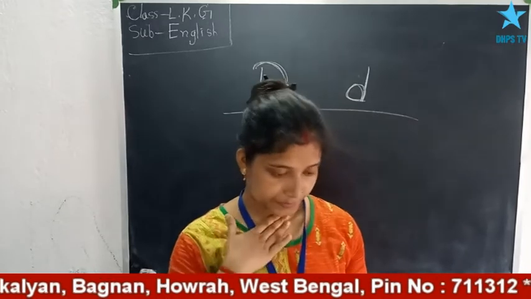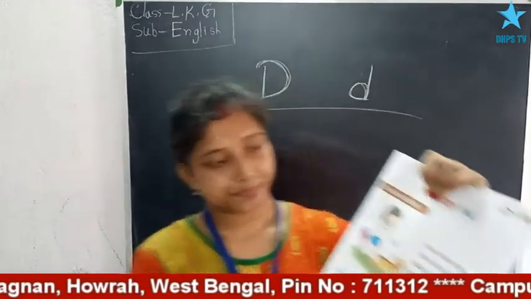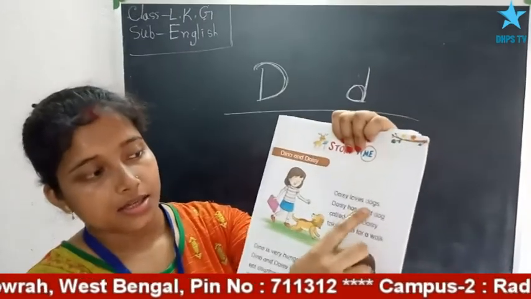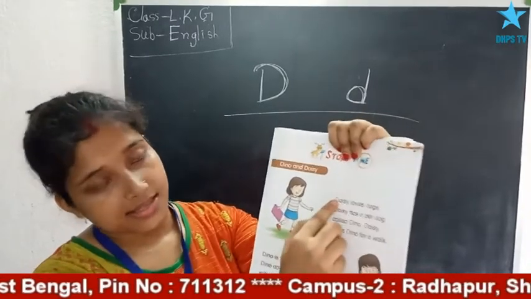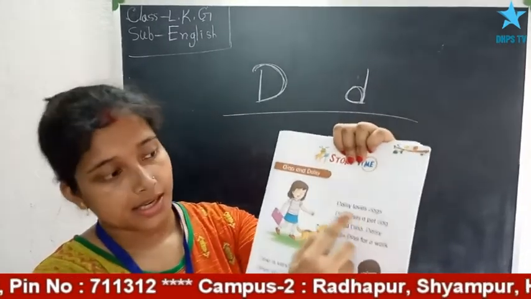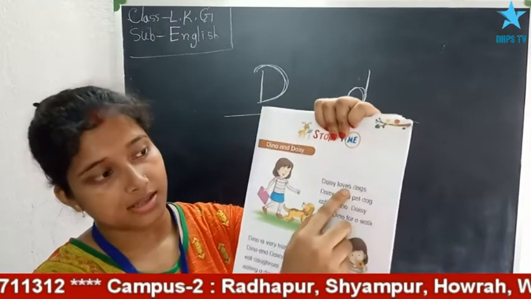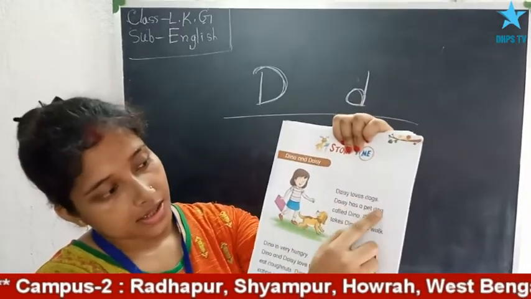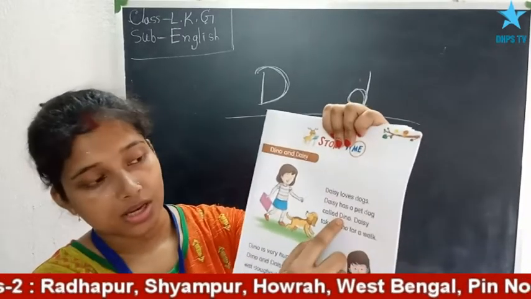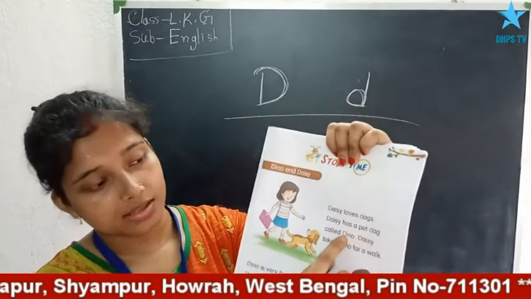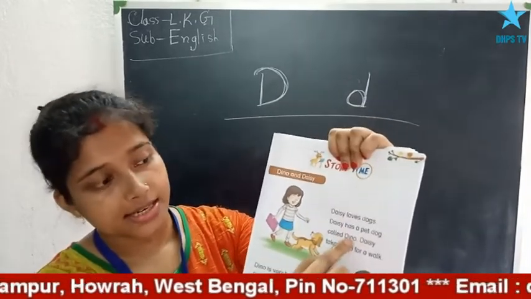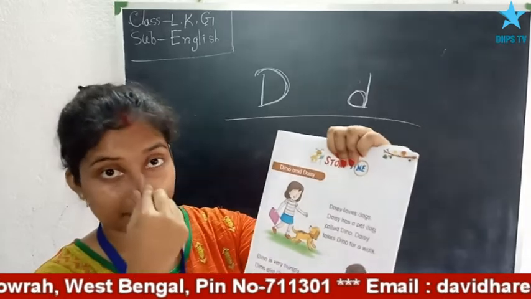a donut. Now see. Daisy, dogs. Daisy starts with capital D and dogs starts with small d. Now next, Dino. Dino starts with capital D. Daisy, Dino, this is a name.